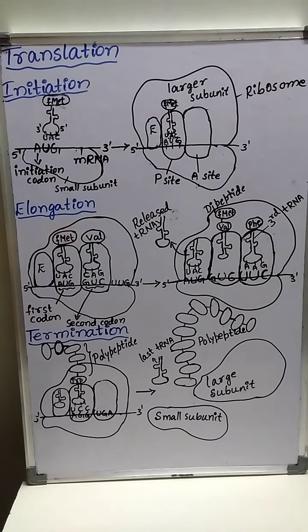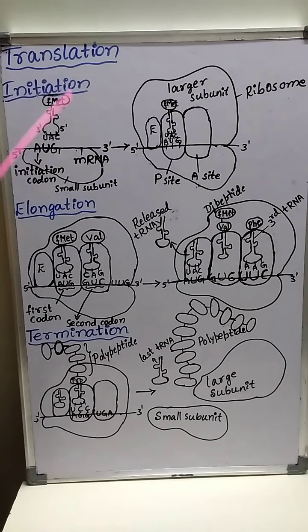Here, the first tRNA having the anticodon UAC carrying the amino acid N-formyl methionine comes and binds with the initiator codon present on the mRNA at the P site of the ribosome and initiates the process of protein synthesis.